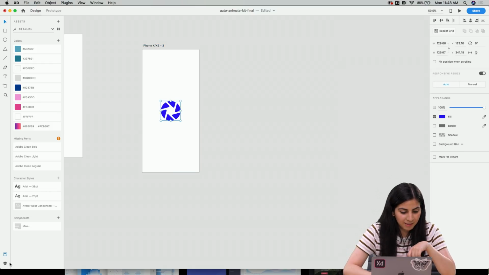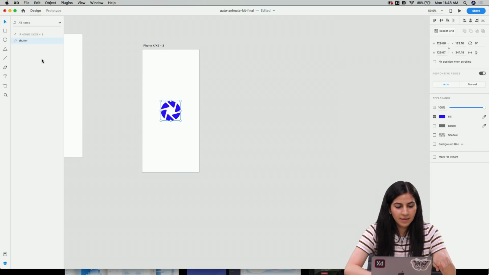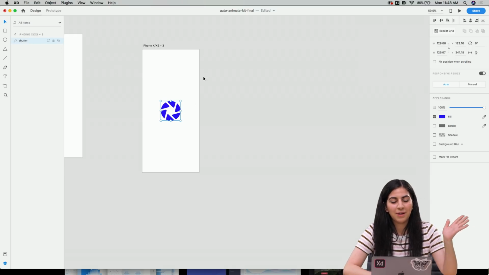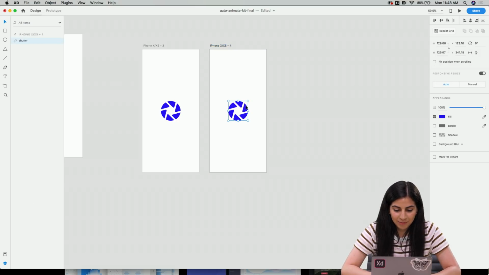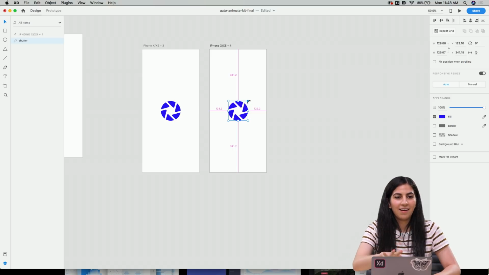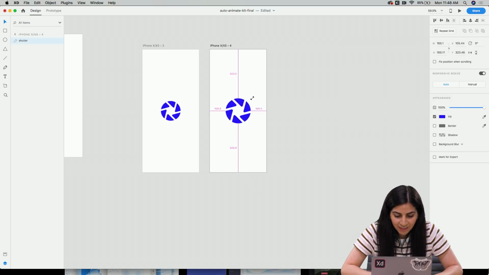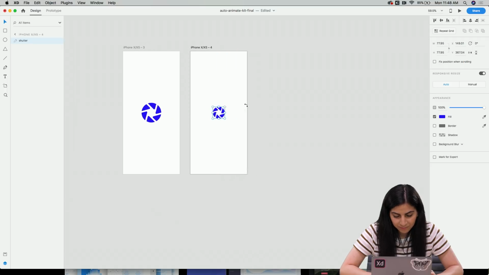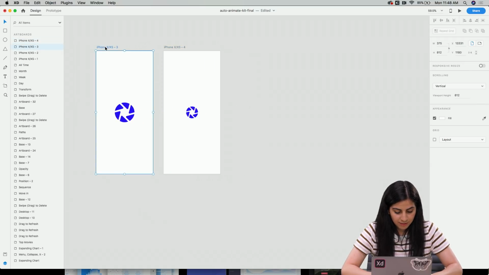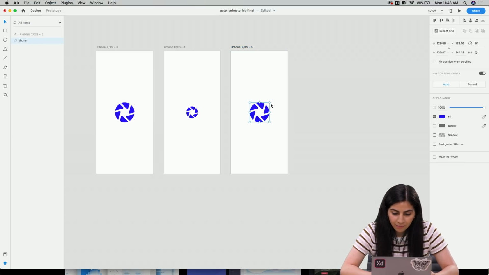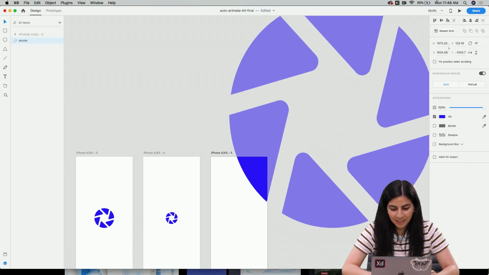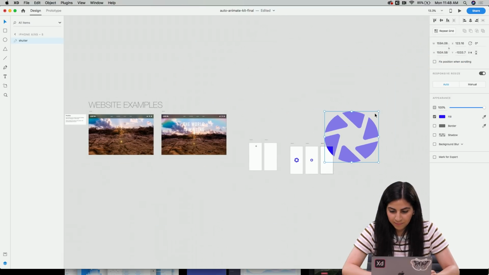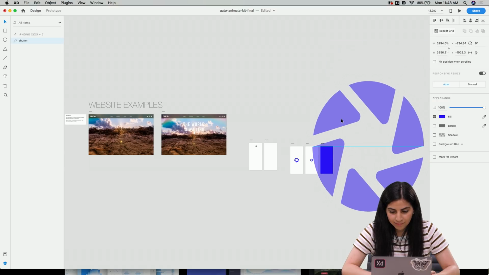So let me go to my layers panel. This is named shutter, so we're going to keep that in mind when we go to the next artboard. I'm going to do Command D to duplicate, and then I'm going to select this, and hold Shift and Alt to keep the object in the center of the artboard. And I'm going to make it smaller. Then I'm going to do Command D on this to duplicate, and make this really big and just cover the whole screen.